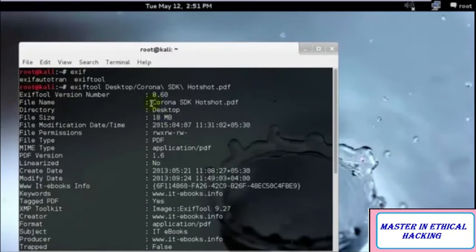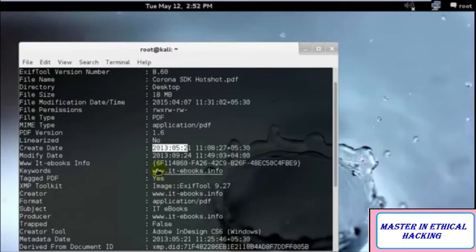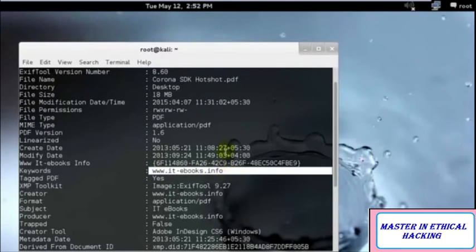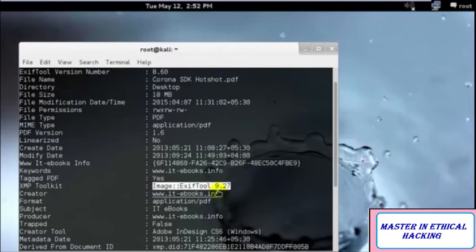I have the name, when it was modified or created, the time zone, and it's a PDF application, it was not linearized, and we have the creation date, which is 2013, and the website from where the person downloaded it was it-ebooks, and they downloaded this PDF file on this computer in 2013 from this website.